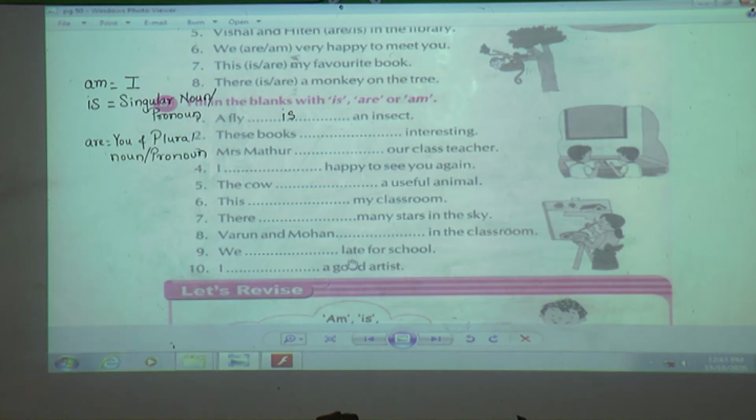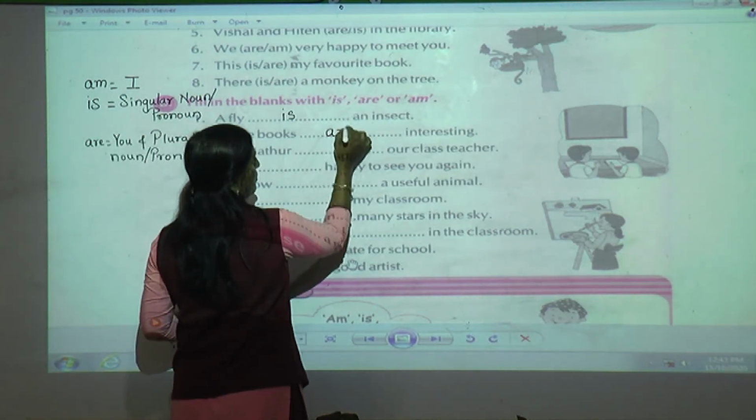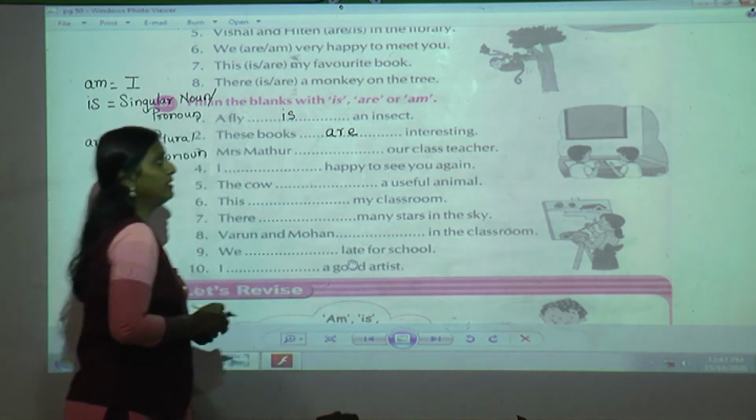These books dash interesting. Yes, books shows it is a plural. So I am going to use are.